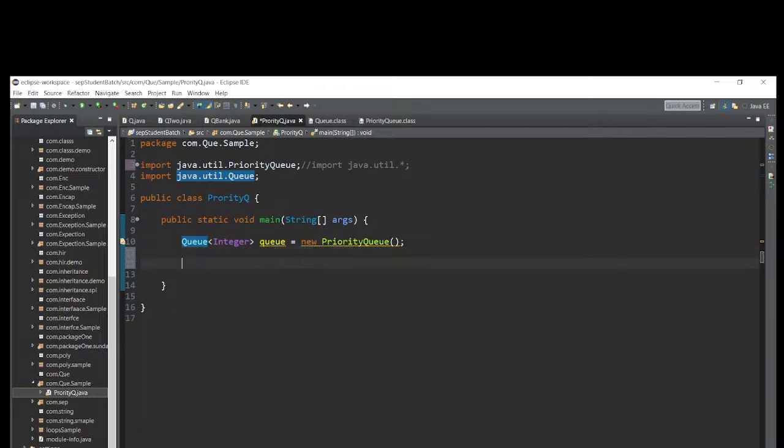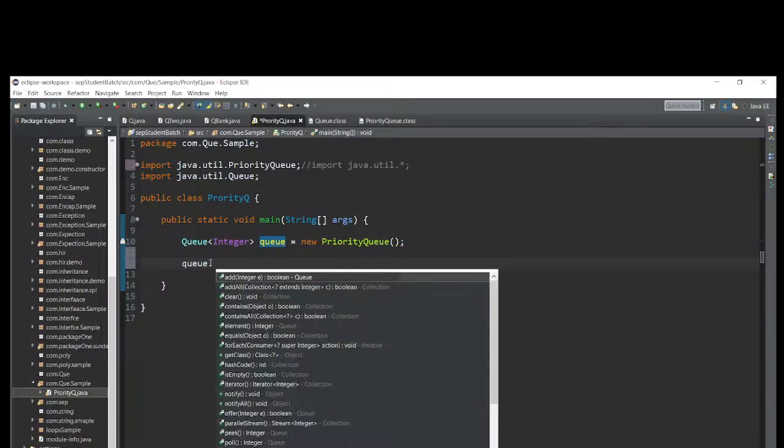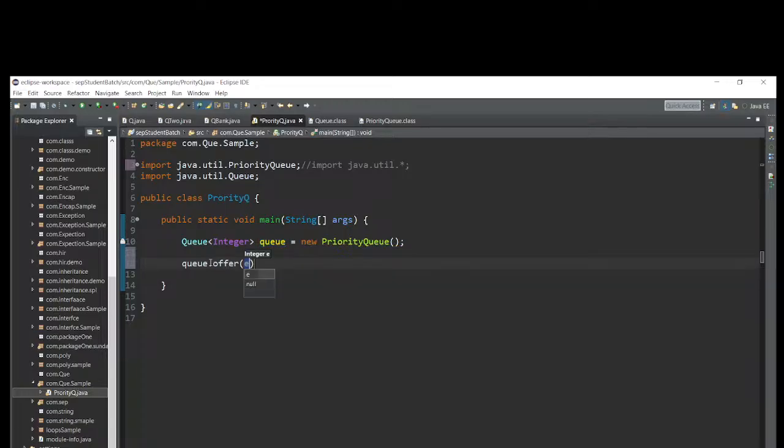Now I will take simple methods. We know how to call non-static methods with the reference variable. q is the reference variable. q dot, let me take the offer method, offer integer. I have to give some integer. Let me take some number, 30, comma, same.